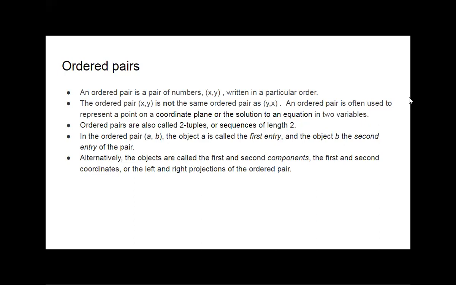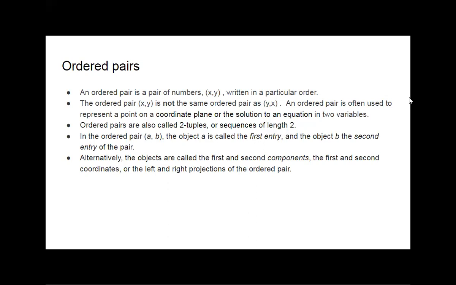Then it is saying the ordered pair is often used to represent a point on a coordinate plane. That we have already seen in coordinate plane. A point is denoted by x variable and y variable. Yes or no? And we cannot change the values of x and y, means we cannot interchange. First, we consider the horizontal value, that is x, and then we consider the vertical value, that is y. It is the ordered pair in coordinate plane.